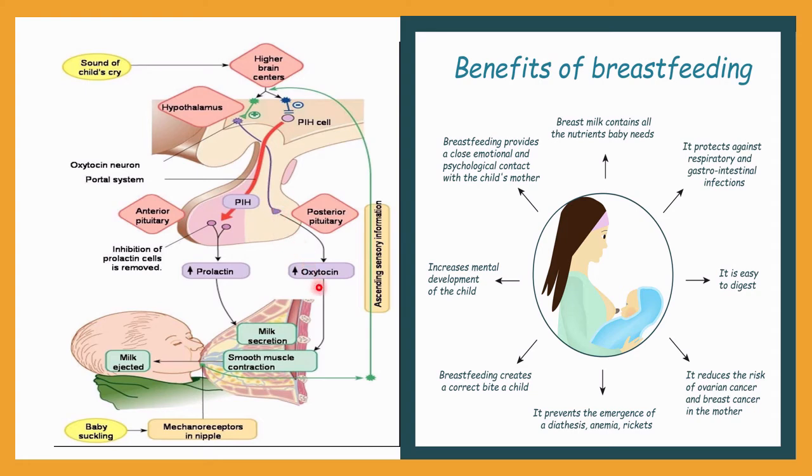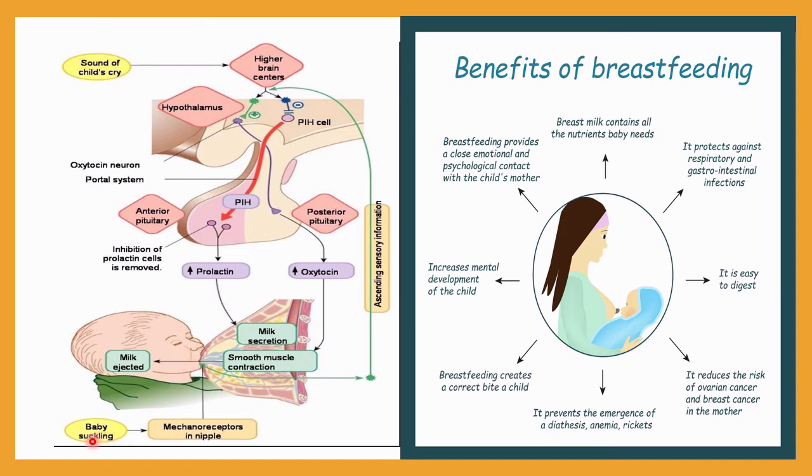This oxytocin itself is produced or synthesized inside the hypothalamus. Now it will be secreted out by the posterior pituitary gland, and this oxytocin will work on the muscles of the breast or mammary gland, especially on the smooth muscle, and the smooth muscle will contract. As a result, you can see here that when the baby sucks the breast or nipple, at that time milk will be ejected. Both together work, and as a result the baby can get the milk.